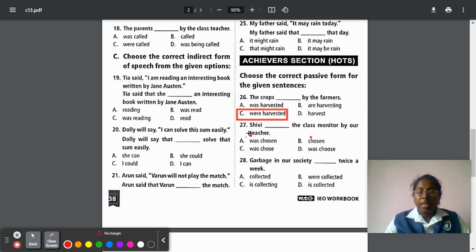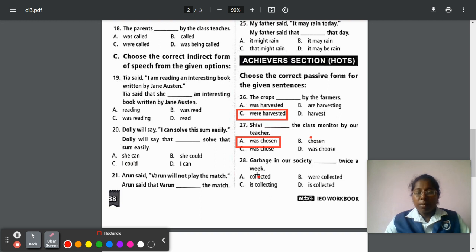Next, question number 27. Shivi dash the class monitor by our teacher. Option A was chosen, option B chosen, option C was choose, option D was choose. So choose is the verb. While converting into past tense, it will be converted into chosen. Shivi is the singular one, so was is the correct. So option A was chosen is the correct answer.